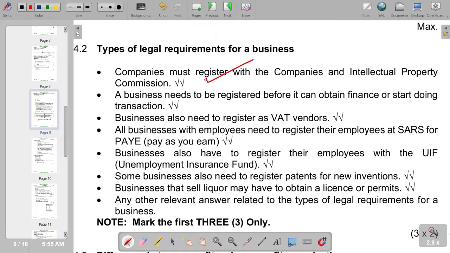A business needs to be registered before it can obtain finance or start doing a transaction. Businesses also need to register as VAT vendors. All businesses with employees need to register their employees at SARS for PAYE, which is of course pay as you earn. There are further points that are also correct.